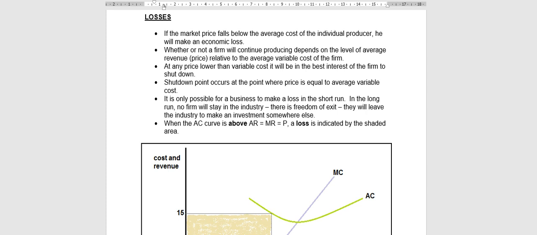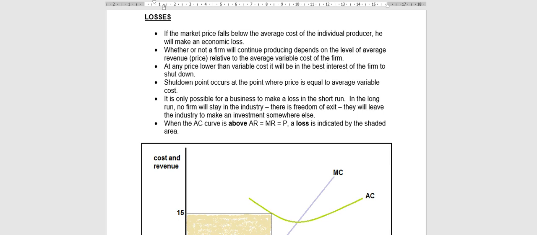Good day, grade 12. Today we are looking at the last profit maximization position, or the last equilibrium position. Remember, this is the last of 3 lessons regarding the essay question. Your essay question will be with graphs, or use graphs to illustrate the 3 profit maximization positions, or the 3 equilibrium positions, of the individual producer in the perfect market.